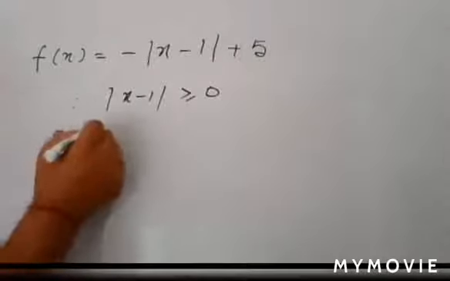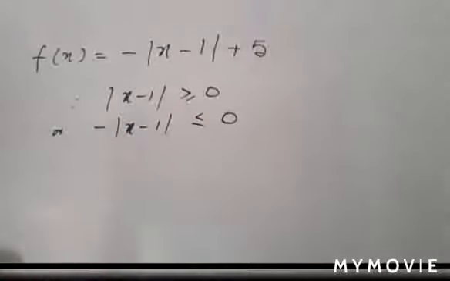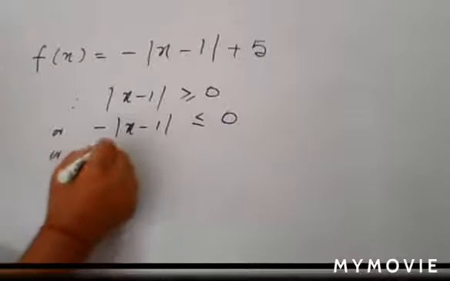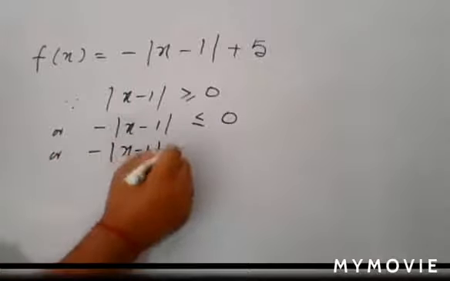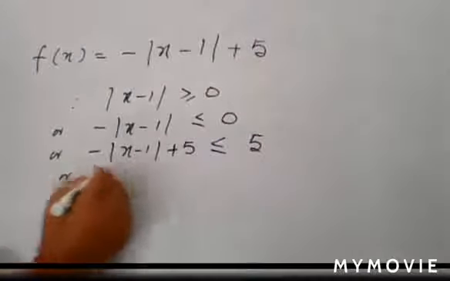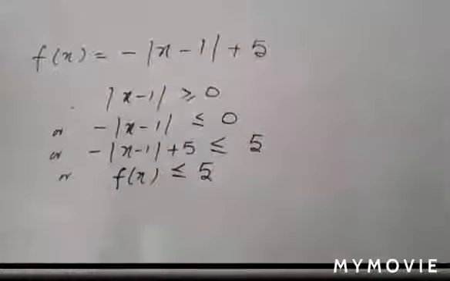So that is greater than or equal to 0. Now what about minus times |x - 1|? It is less than or equal to 0. Adding 5 to both sides, -|x - 1| + 5 is less than or equal to 5, and this gives the value of f(x). So f(x) is less than or equal to 5. If your function is less than or equal to a particular given value, that value is its maximum value.